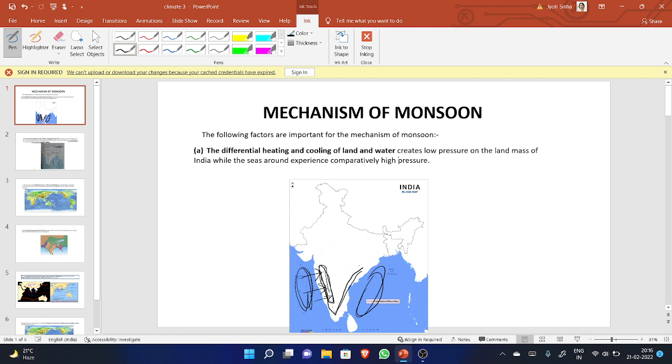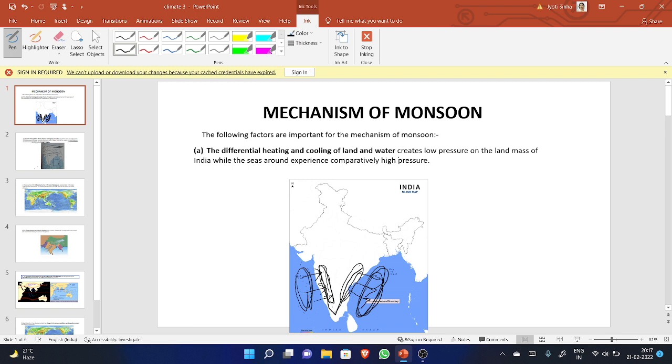Just opposite, in the evening, what happens? The land becomes cool and the water becomes hot. The wind starts blowing from land to water in the evening. It means the land breeze starts in the evening. This happens only due to the differential heating and cooling of land and water.